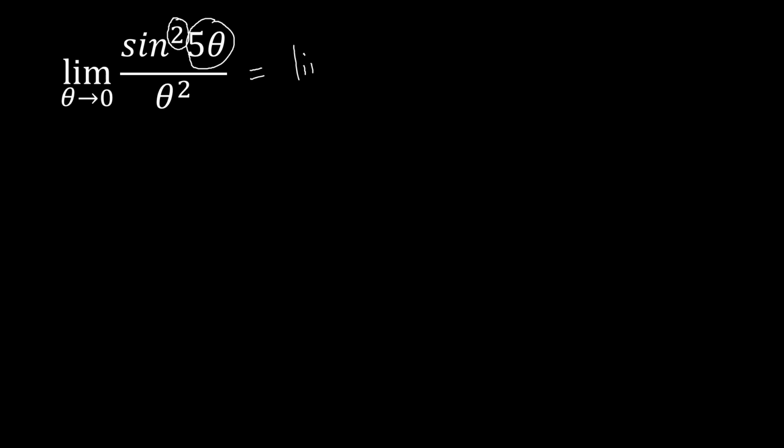We have now the limit of the sine squared 5 theta. This is similar to having sine 5 theta times the sine without the square, because I wanted to have that one separated,